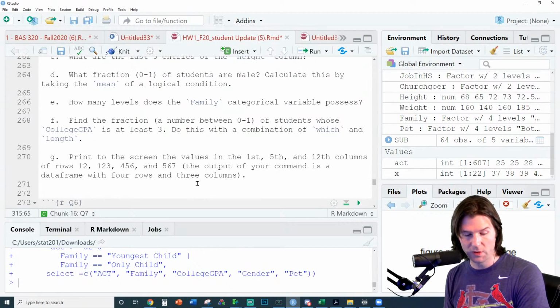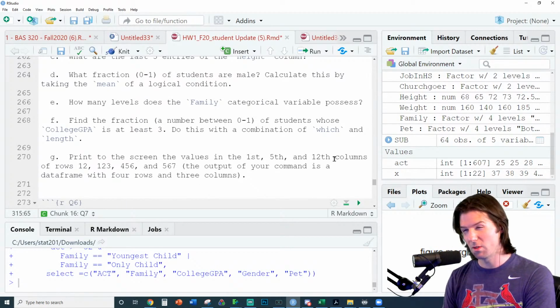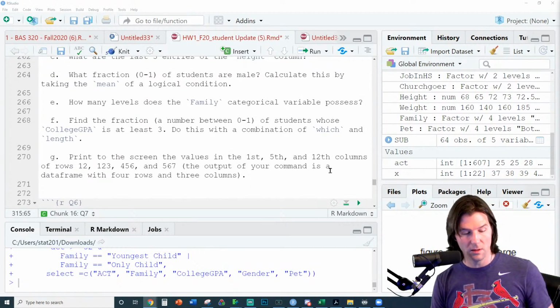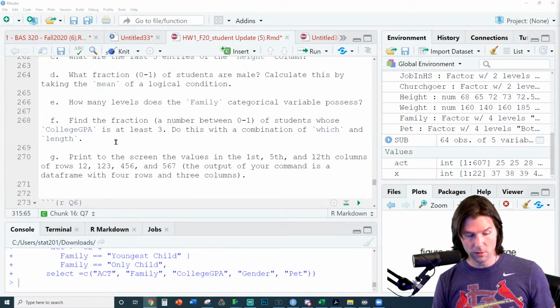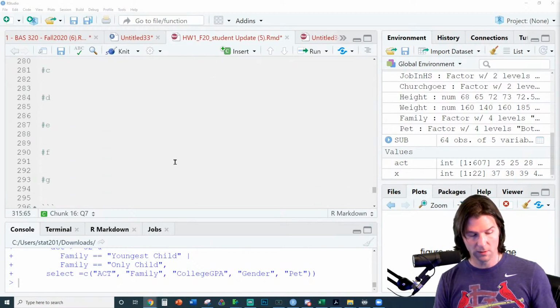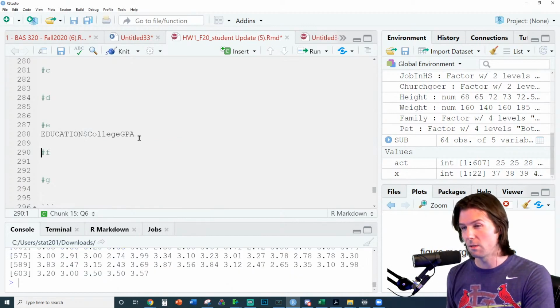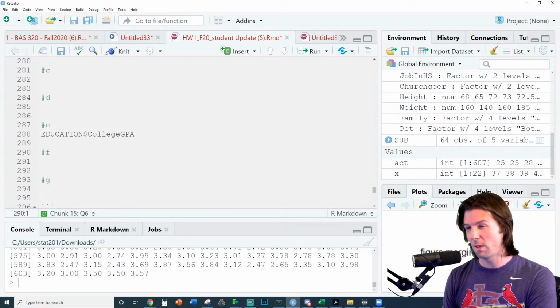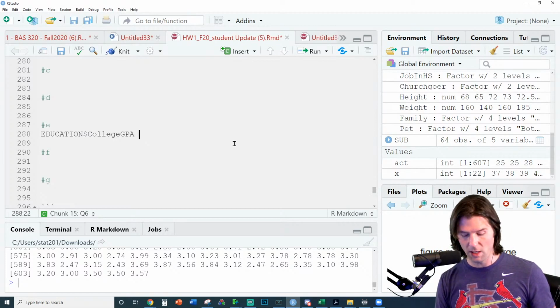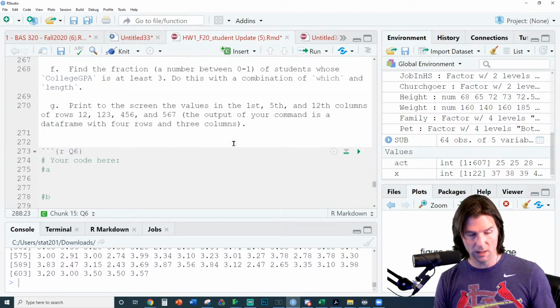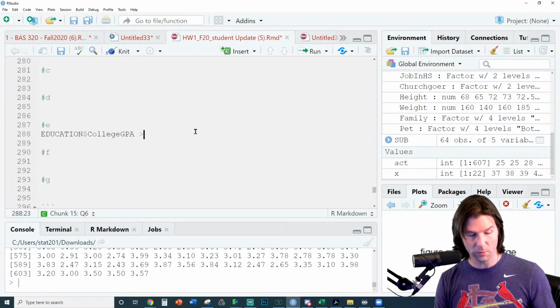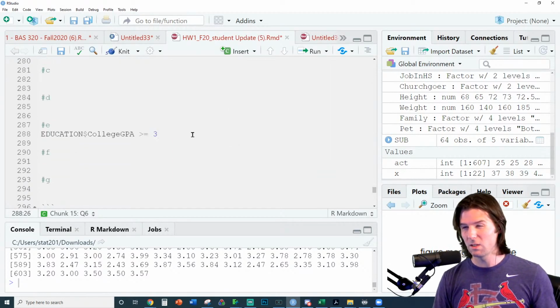Find the fraction between 0 and 1 of students whose college GPA is at least 3. Do this with a combination of which and length. So let's do this right here. The combination of which and length will get us the values we're looking for. We're going to use the college GPA vector right here. Let's go to education and go to college GPA, and we can see all the college GPAs right there. With the college GPA, we want a college GPA that is at least 3. So we're going to do at least 3.